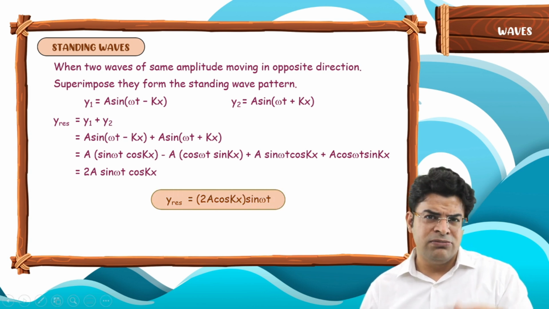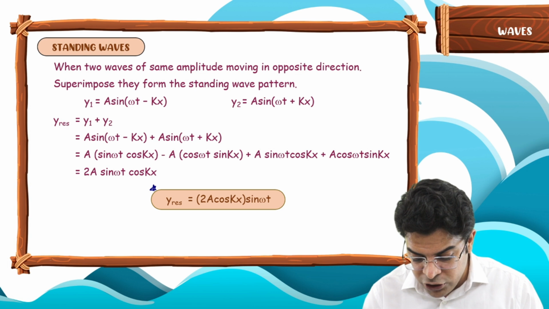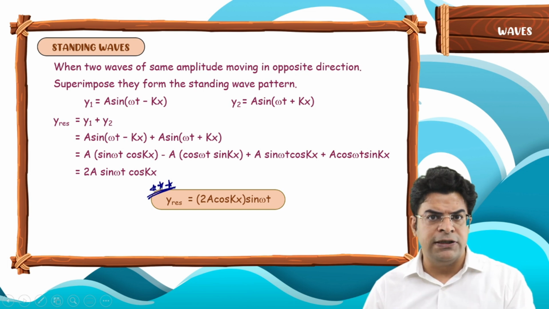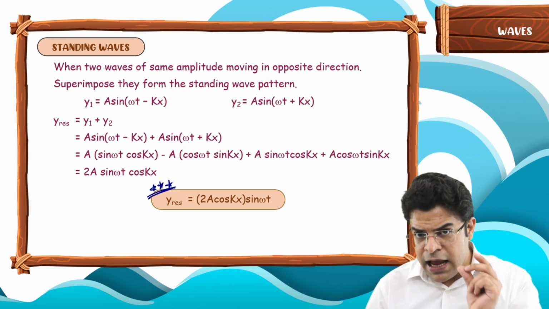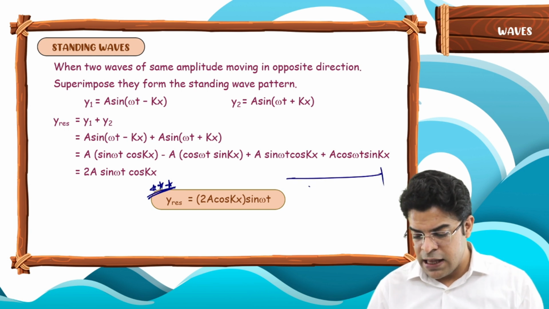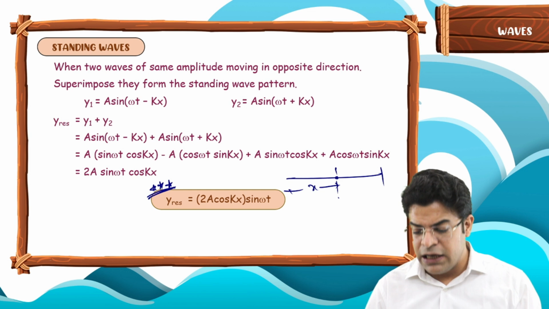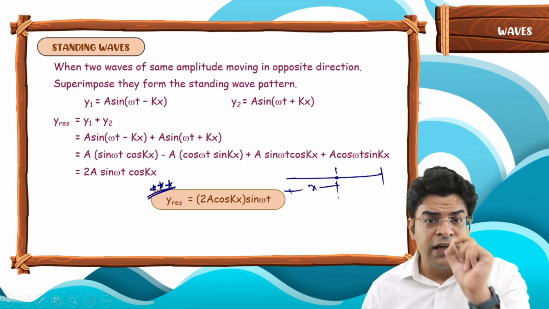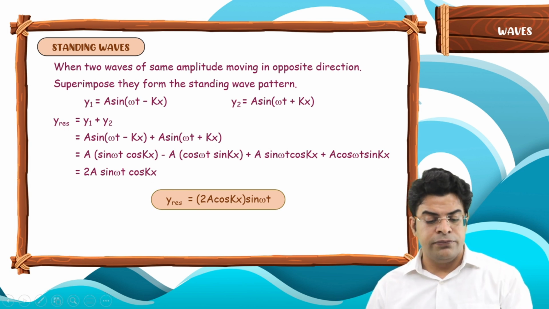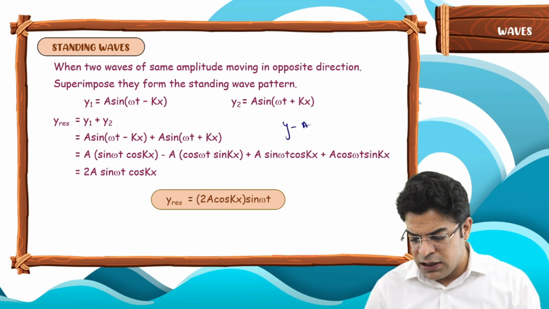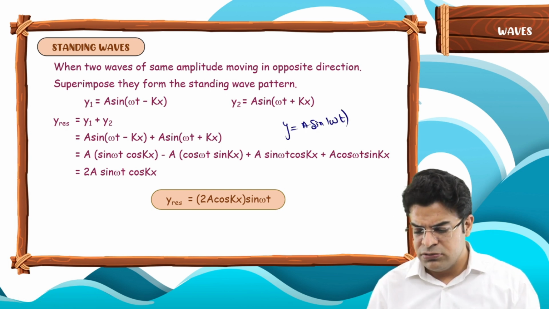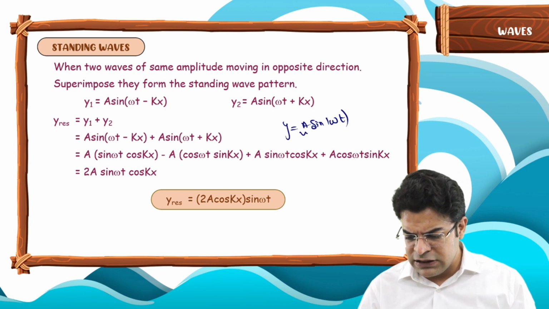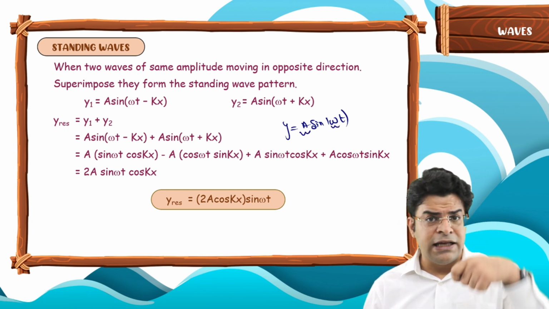Sir, why have you written this in this particular fashion? Now what I am going to say is the most important thing you should understand for standing waves, and then standing wave will be super easy. Just understand that any particle on the string having an x coordinate x oscillates with an amplitude 2a cos kx. If I write y equals a sin omega t, what is this? This is the equation of SHM of a particle oscillating in the y direction. What is a? Its amplitude. What is omega? Its angular frequency.